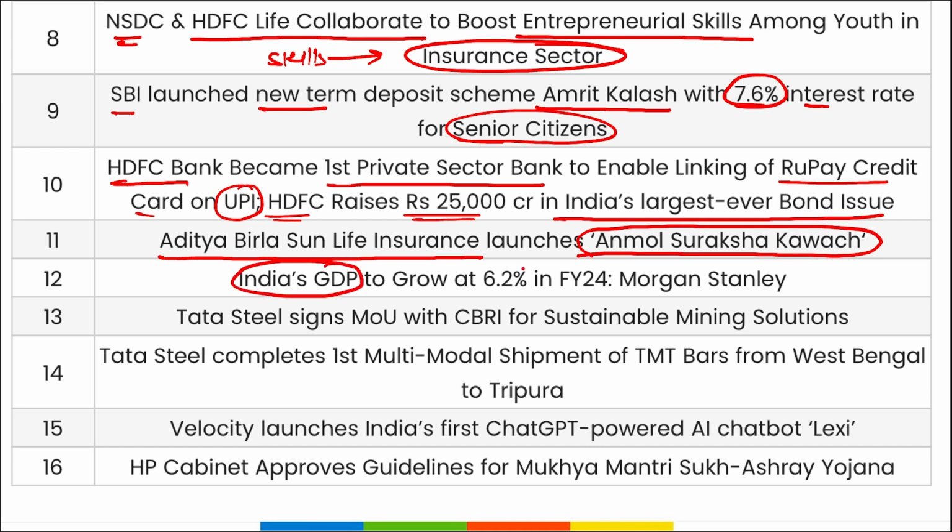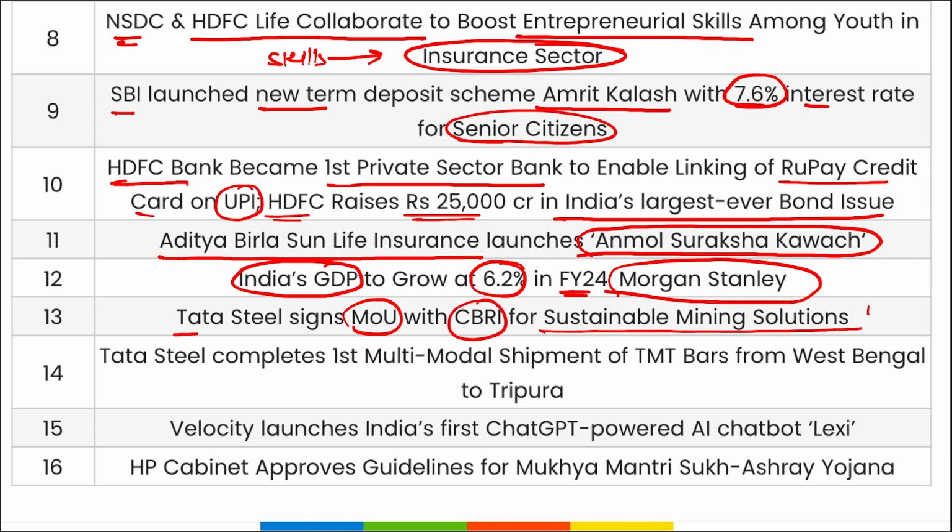India's GDP to grow at 6.2% in fiscal year 24 as per Morgan Stanley. Tata Steel has signed a memorandum of understanding with CBRI for sustainable mining solutions. Tata Steel has completed the first multi-modal shipment of TMT bars from West Bengal to Tripura. That means from West Bengal to Tripura, Tata Steel has completed the first multi-modal shipment of these steel TMT bars.